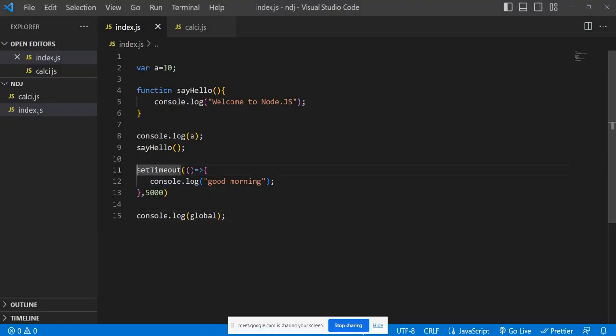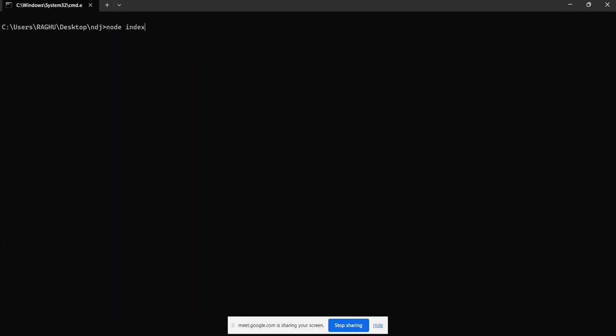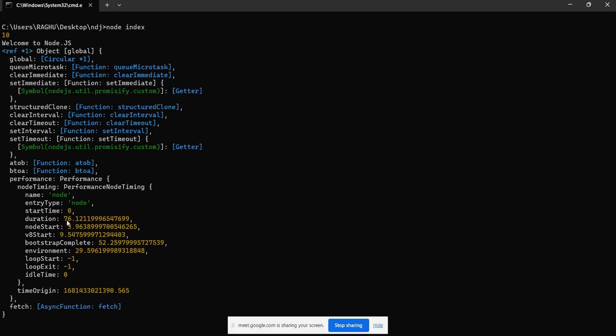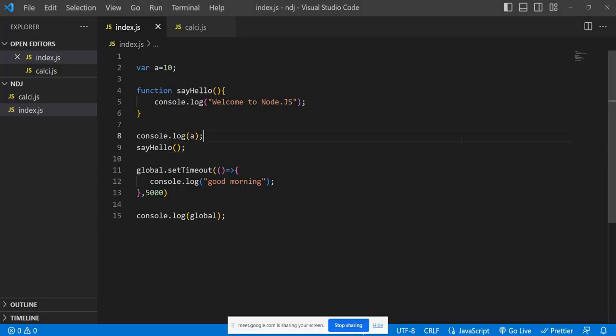But if you write global.setTimeout, let's see whether it will work or not. Okay, cls. So it is working. It should print after 5000 milliseconds. If you see, we are getting the output. That means it is executing setTimeout, which is part of this global object. There are a few other things also, so right now you don't need to worry about that. Those will be very useful for us in coming days. So that is the first rule.